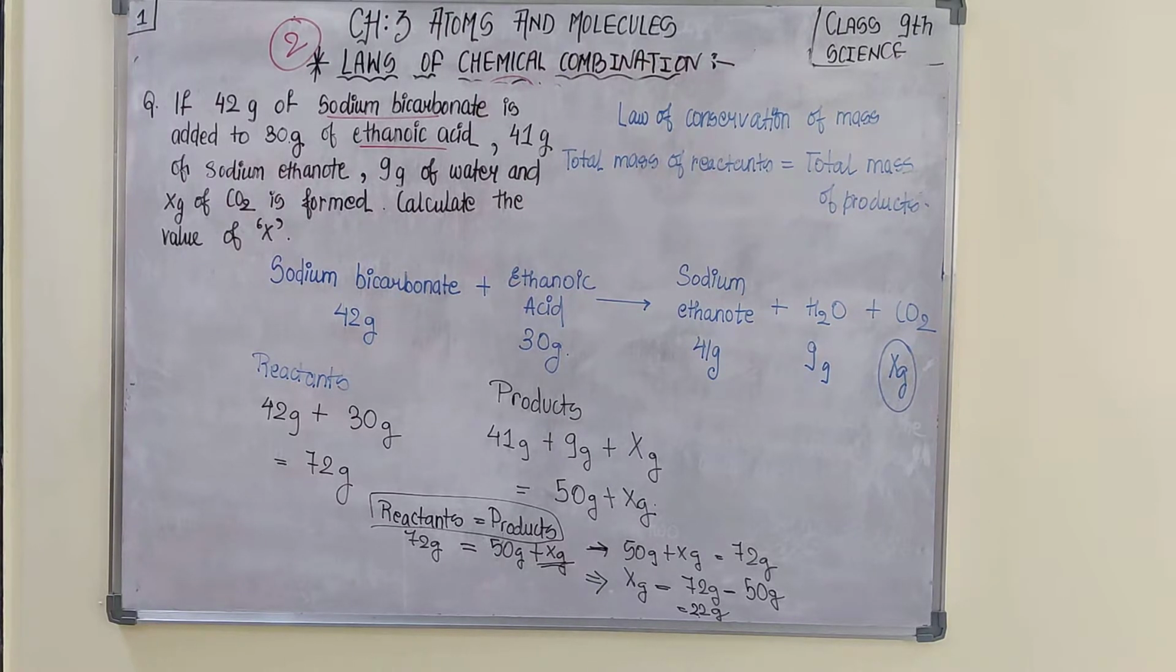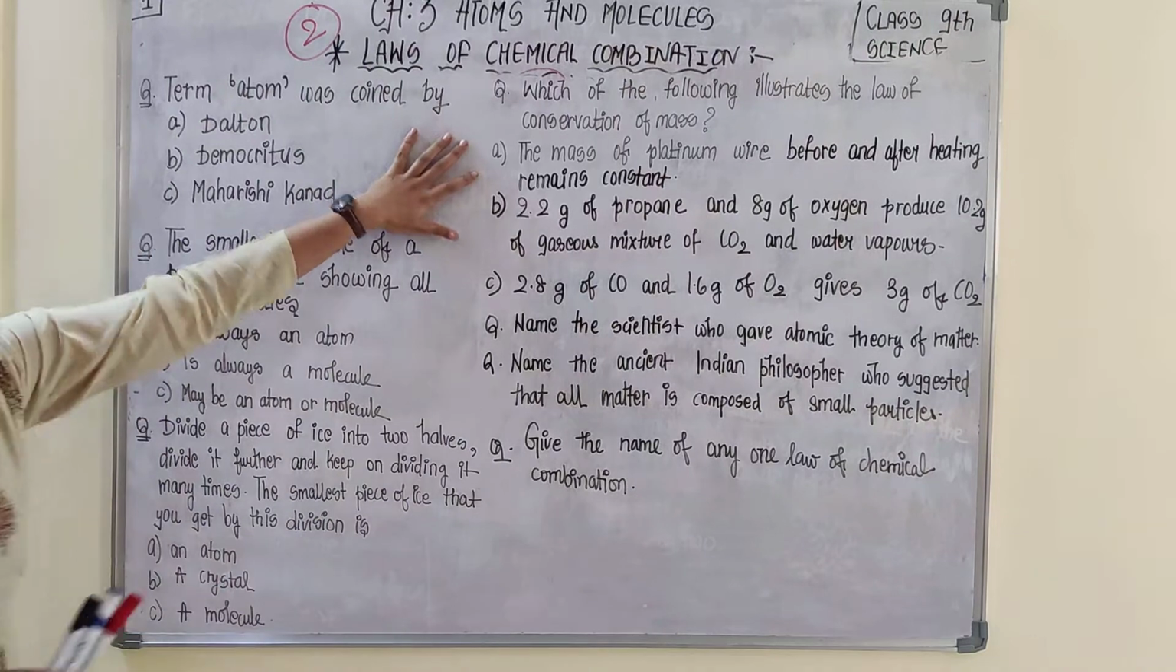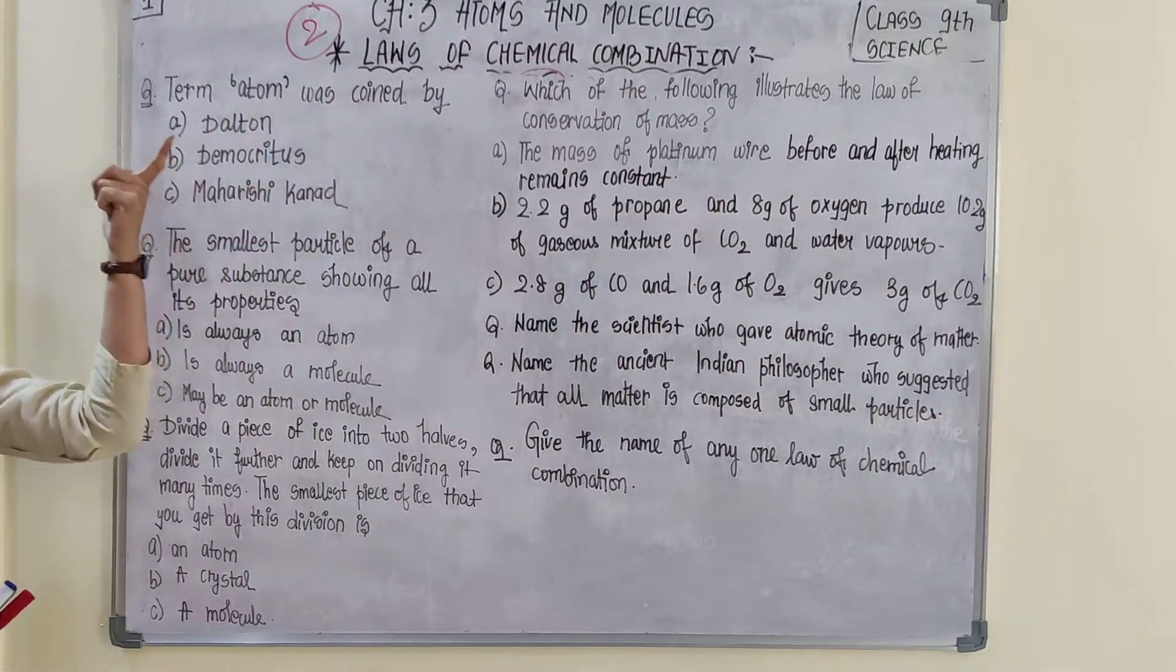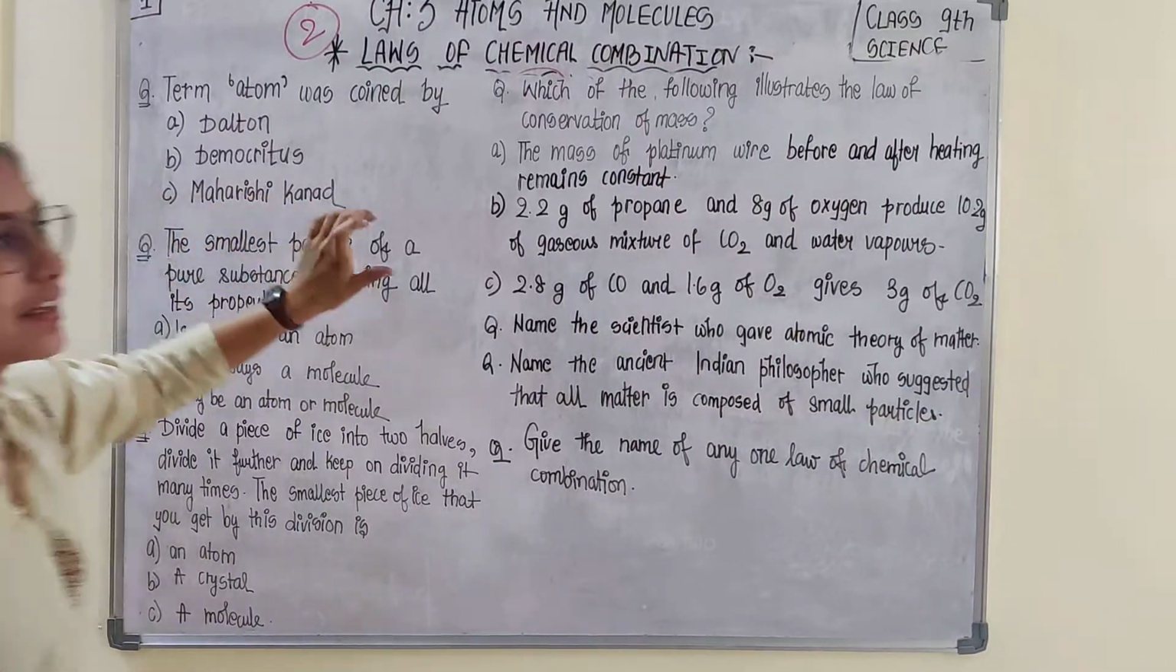Now we move down to the questions. Some questions first of all regarding the theory which we have discussed till now, and then we will directly shift to the second law of chemical combination. Here the first question is, the term atom was coined by, these are MCQ based questions. The term atom was coined by A. Dalton, B. Democritus, or C. Maharishi Kannad.